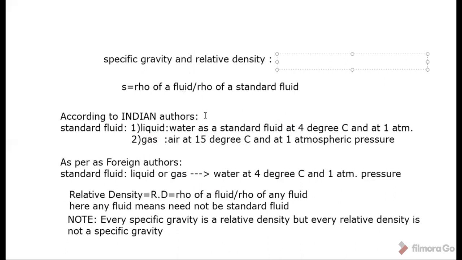Relative density means I compare the relation between the density of the oil and the density of the mercury. So I must write the formula as: rho of a fluid, that is rho of oil by rho of mercury. That's it.